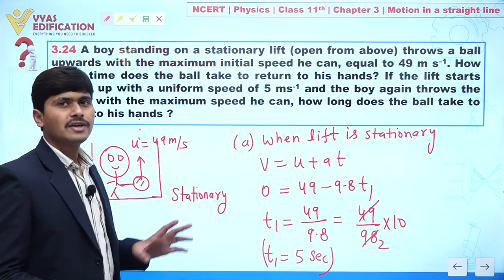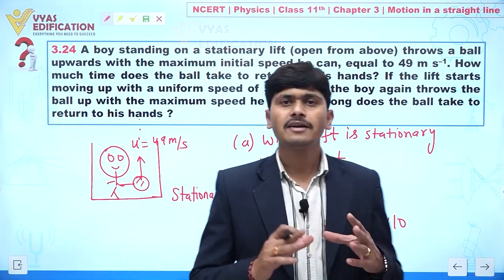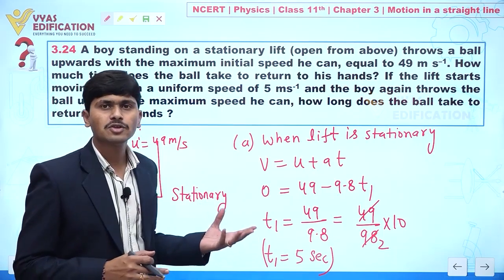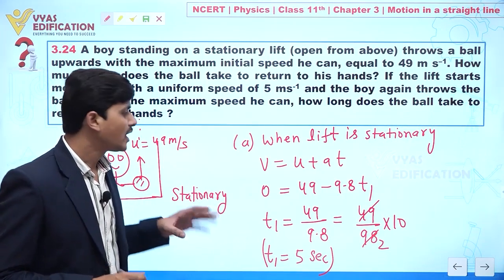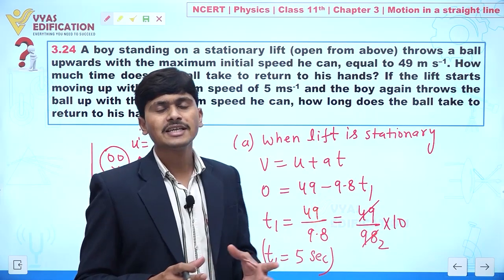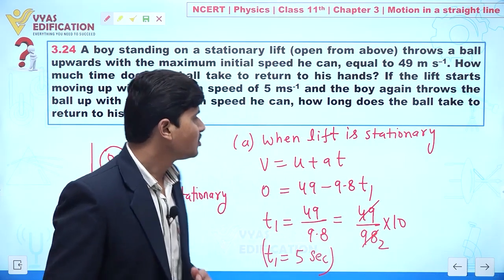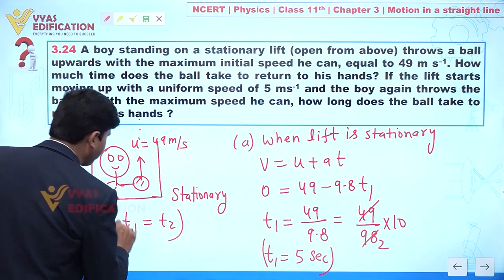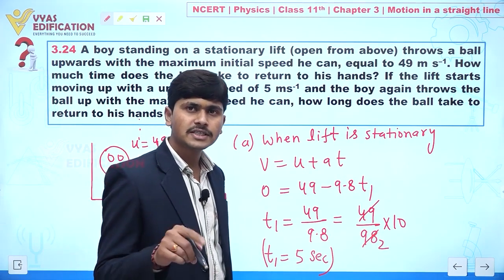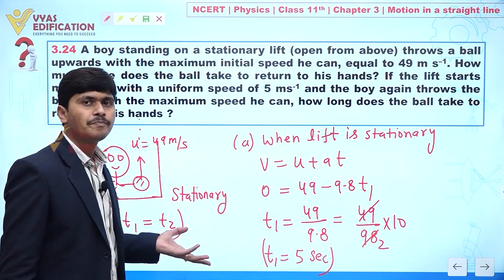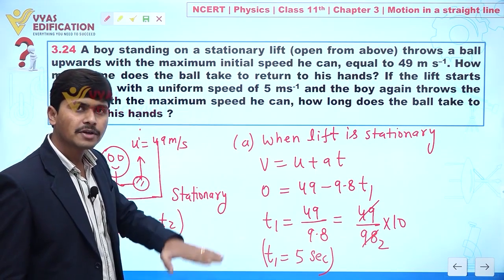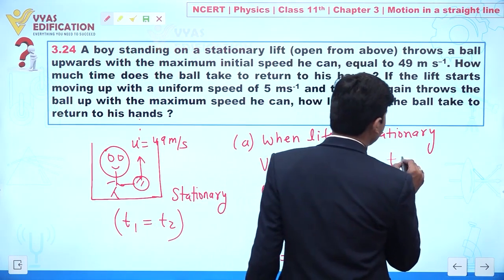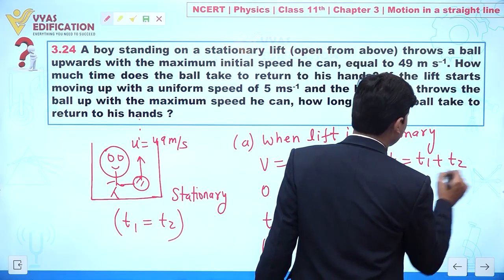Now if we ignore air drag, assuming viscous force is not present, the time of ascent is equal to the time of descent. So time of ascent t1 is equal to t2, the time of descent. So the total time taken by the ball to reach maximum height and come back, we can calculate like this: t equal to t1 plus t2.